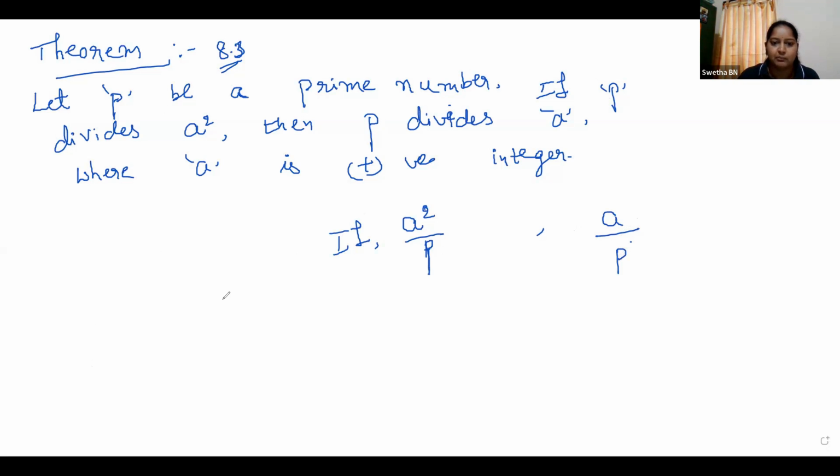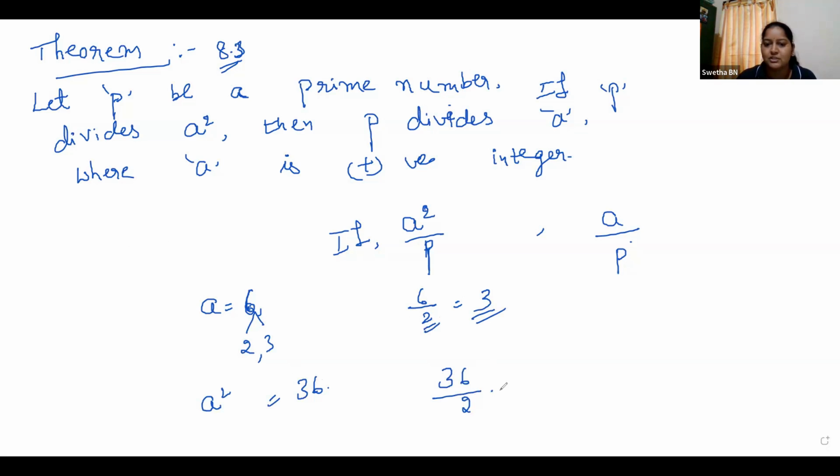I will give you one example. For example, take a is equal to 6. Okay. So what are the prime factors? 2 and 3. So 6 is divisible by 2, right? 2 ones are 2, 2 threes are 6. Then now take a square. What is a square? a is 6. a square means 36. Right? So 36 is also divisible by the prime number 2. 2 ones are 2, 2 eighteens are 36.